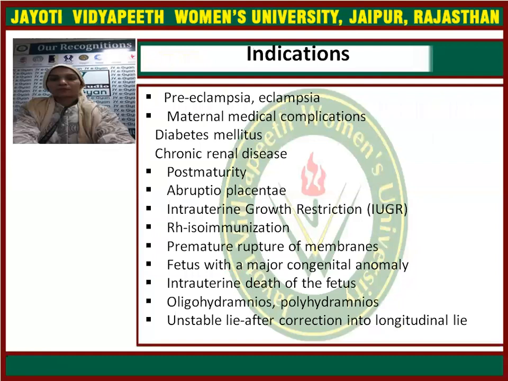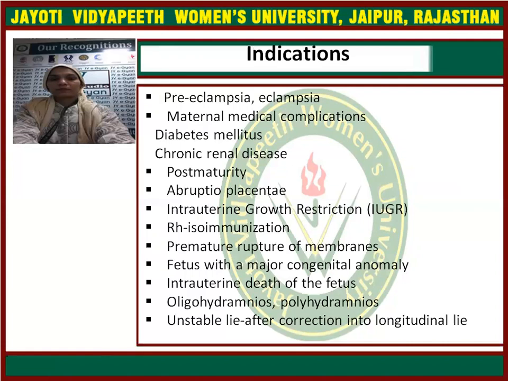So basically, what are the indications for induction of labor? The first and foremost, you all know, hypertensive disorders. Hypertensive disorder during pregnancy, that is preeclampsia and eclampsia, is the commonest indication for induction after completion of 28 weeks.